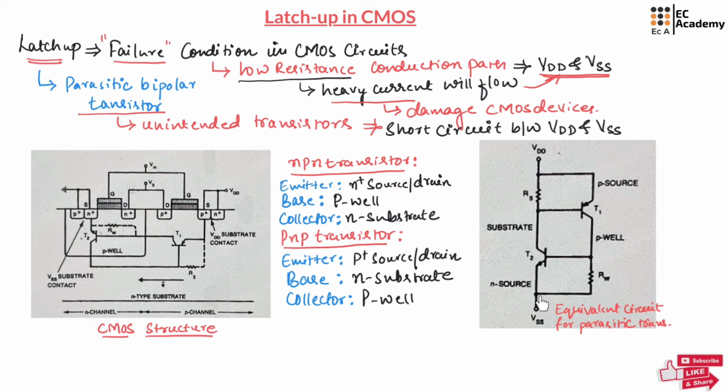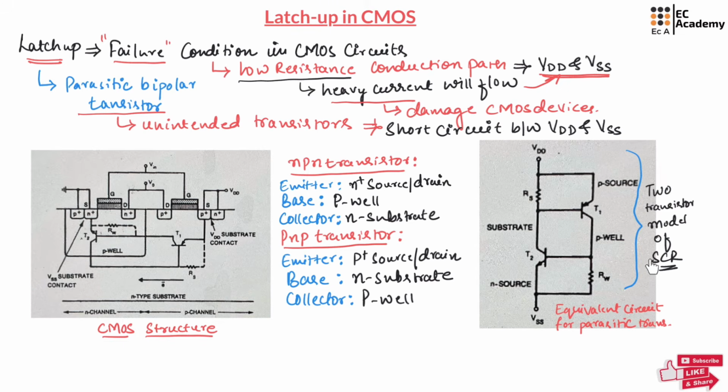The emitter of the NPN transistor is connected to VSS, which is ground, and the base of the NPN transistor is connected to VSS through the resistor RW. The collector terminal of the NPN transistor is connected to the base of the PNP transistor. The PNP transistor is T1 and the NPN transistor is T2. Now if you observe, this circuit is similar to the two transistor model of an SCR.